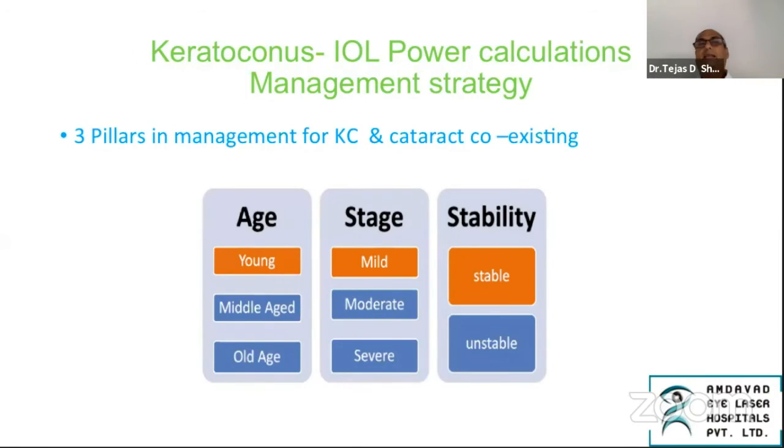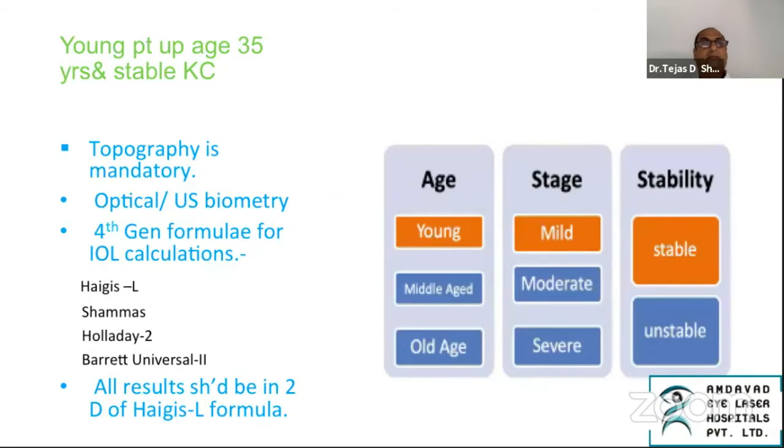There are 3 pillars in the management of keratoconus and cataract coexisting, and they are dependent on the age, the stage, and the stability. Let's see some examples. There is a young patient, 35 years, with a stable keratoconus. The topography is, of course, mandatory, and use an optical biometry. Use the 4th generation formulas for IOL calculations like Haigis, Shamas, Holaday, and the Barrett Universal 2. All results should be within 2 diopters of the Haigis formula.